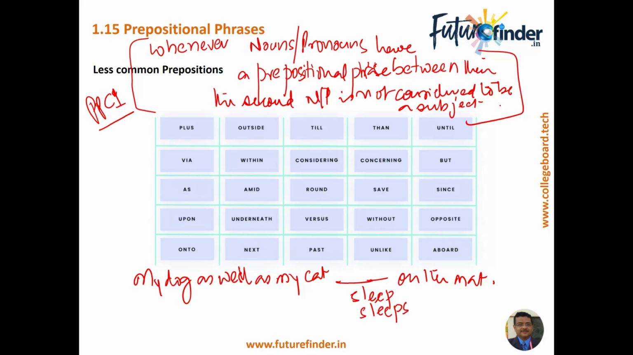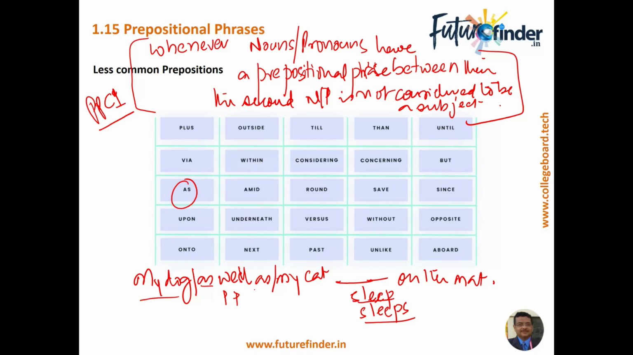You can pause the video and ponder over whether the correct verb should be sleep or sleeps. If you've got it correct, it's great. My dog as well as my cat. Now, as you can see, after the first subject, there is a prepositional phrase, as well as. So this is the prepositional phrase. As you can see, as is a preposition.